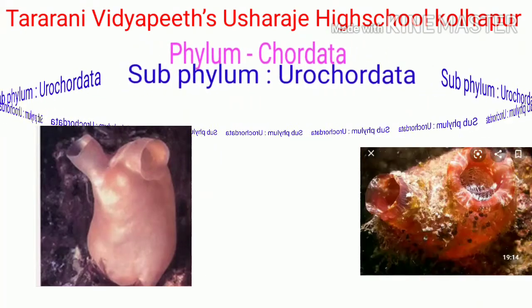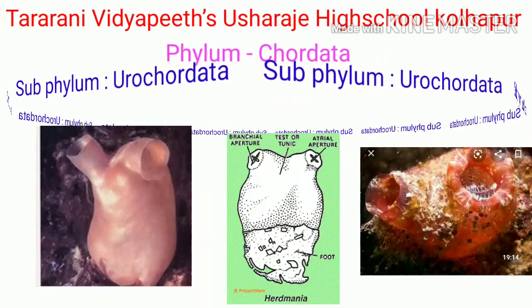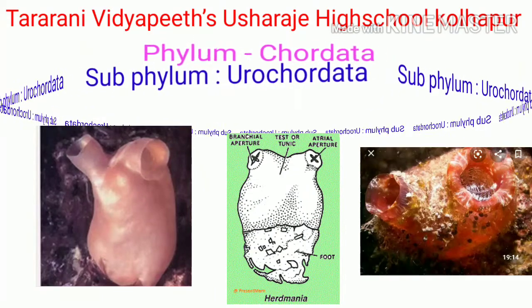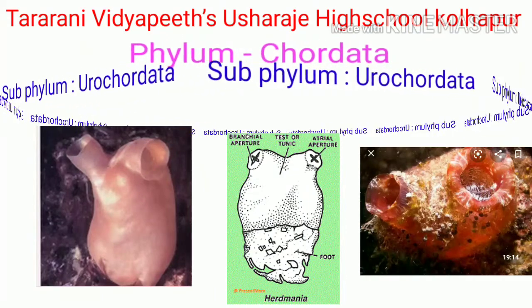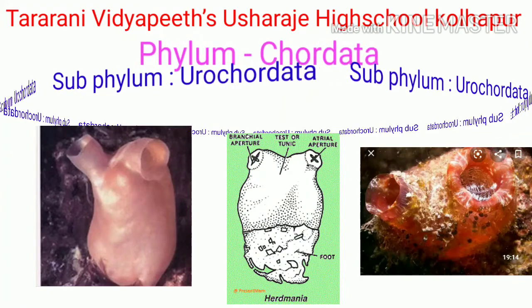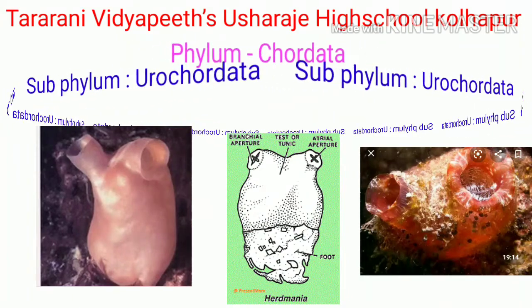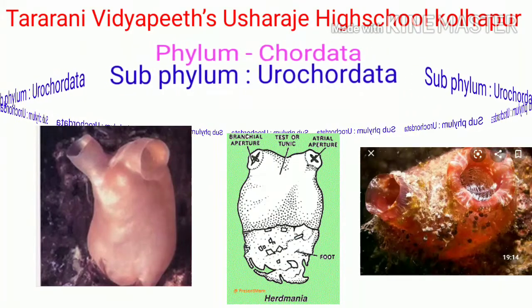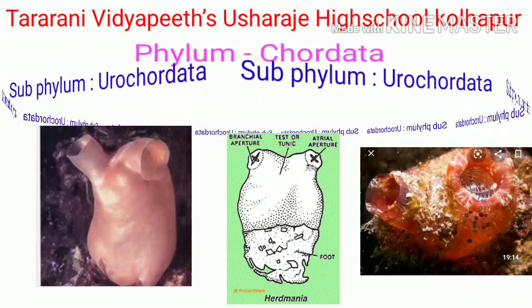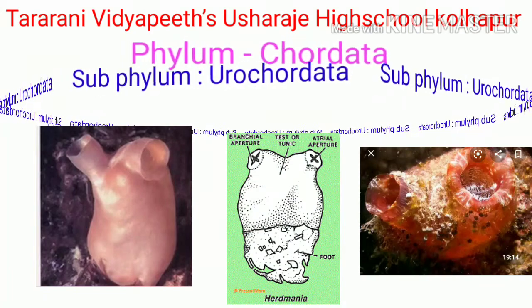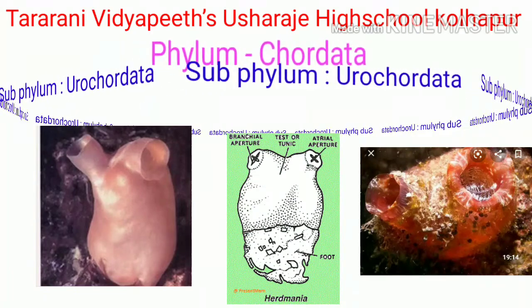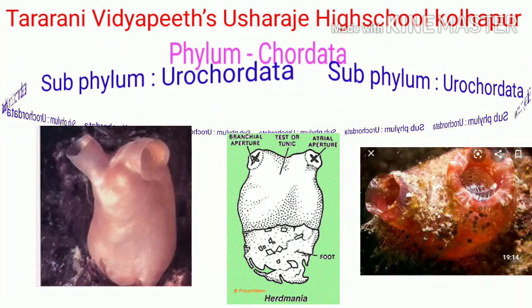Subphylum Urochordata. These are marine animals. Their body is covered by skin like chest or tunic. Larvae of these animals are freely swimming and notochord is present in only tail region of larvae. Hence, they are called as Urochordata.